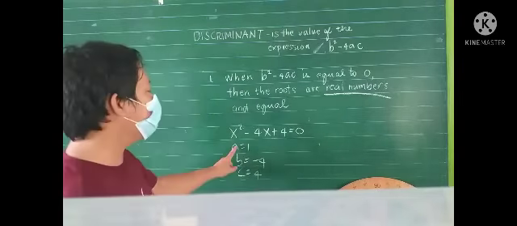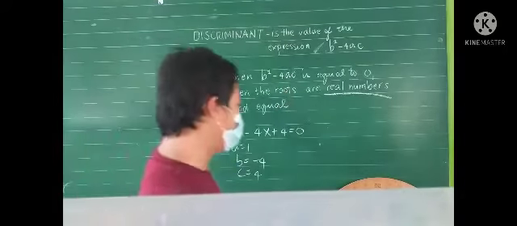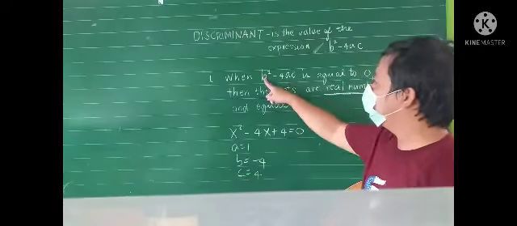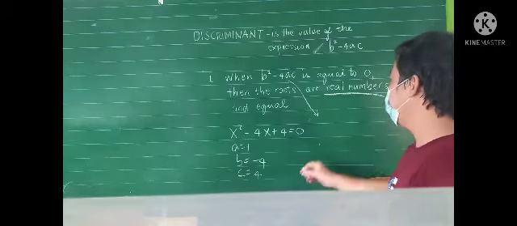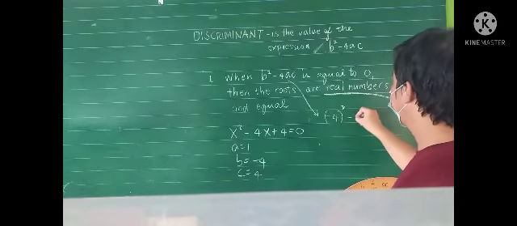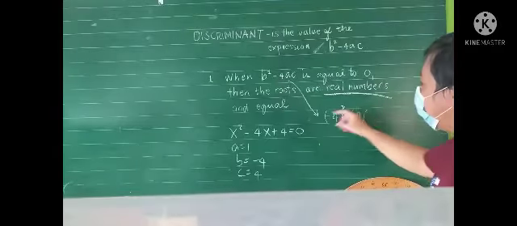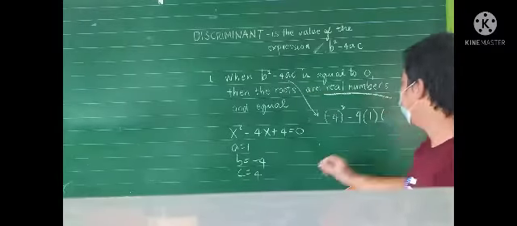Okay, so substitute natin itong tatlo doon sa formula ng discriminant, which is b squared minus 4ac. Okay, let us substitute. Our b is negative 4, so we're going to find the square of negative 4, which is negative 4 squared minus 4, dun galing yun, times our a is 1, and our c is 4.